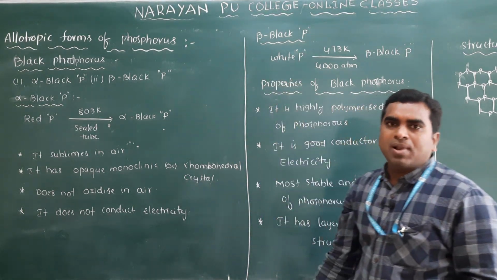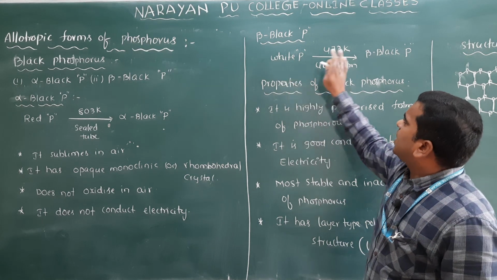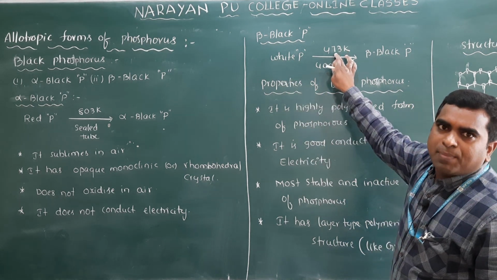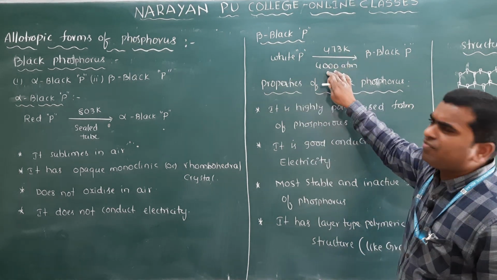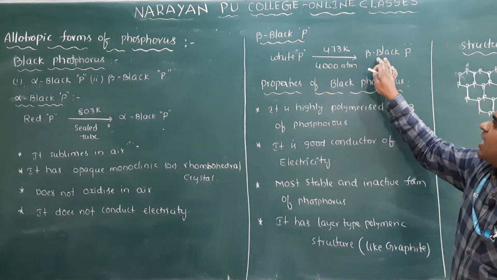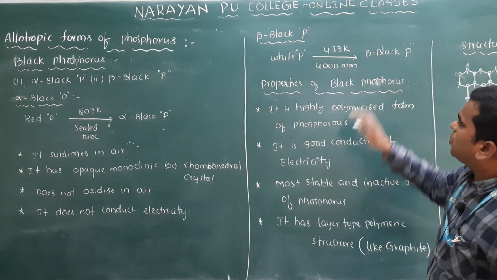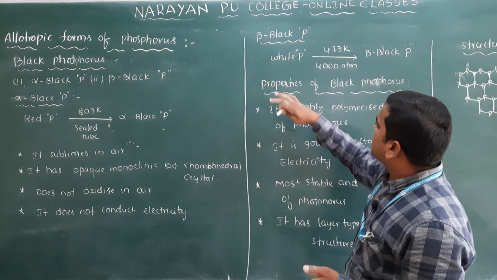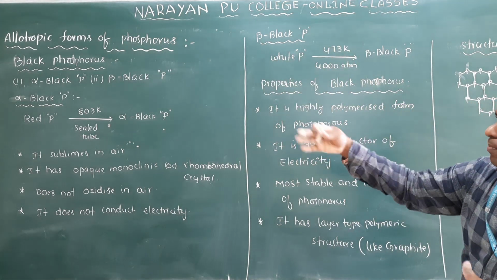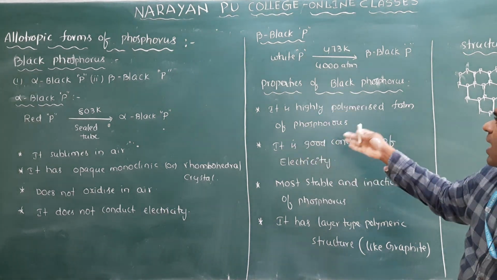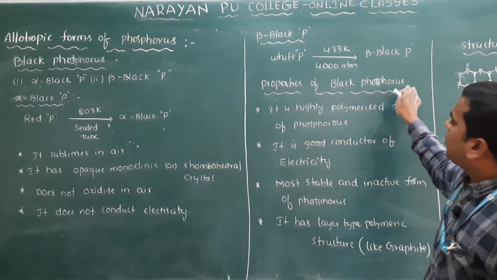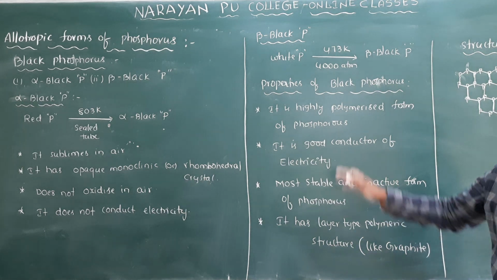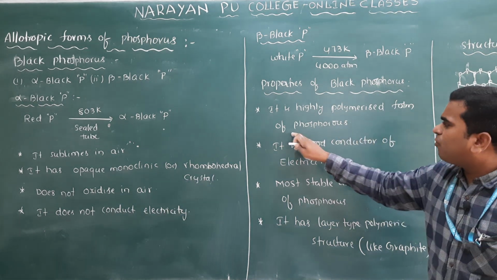See the beta black phosphorus. Maintain white phosphorus at high temperature, means 473 Kelvin, and very high pressure, then white phosphorus will be converted into black phosphorus. Clear ma? Now I am talking about the properties of black phosphorus as a whole, not alpha black and beta black separately. It is a highly polymerized form of phosphorus.